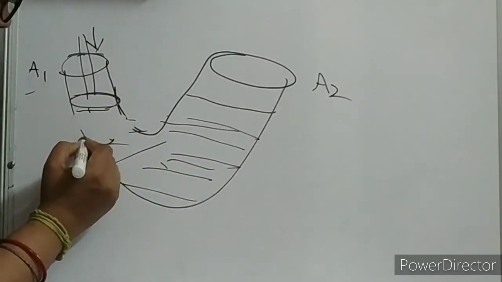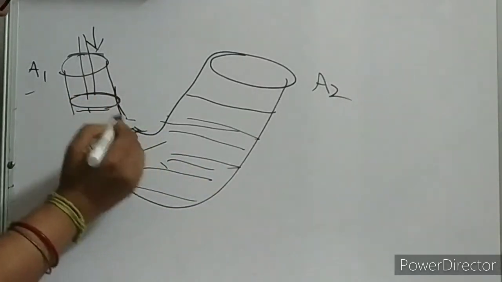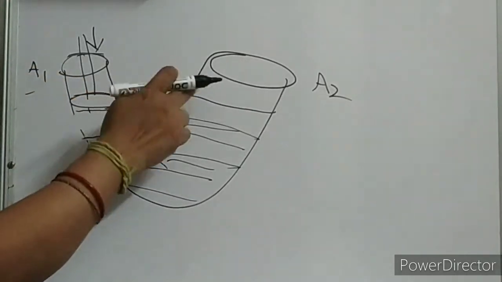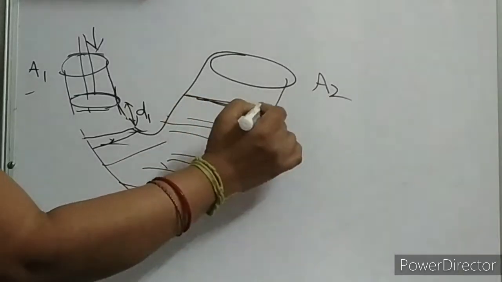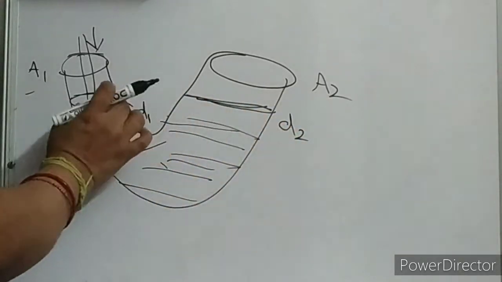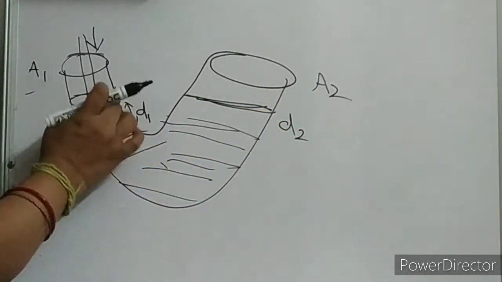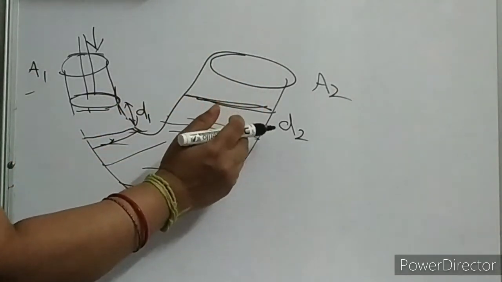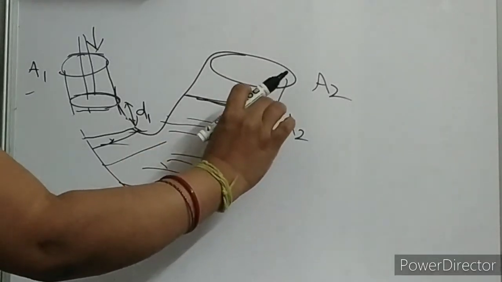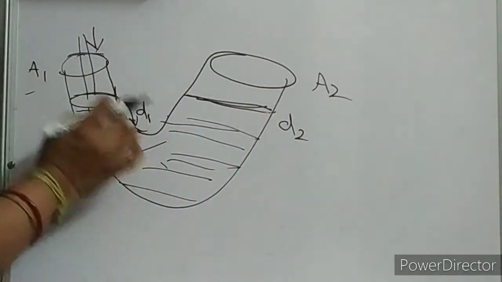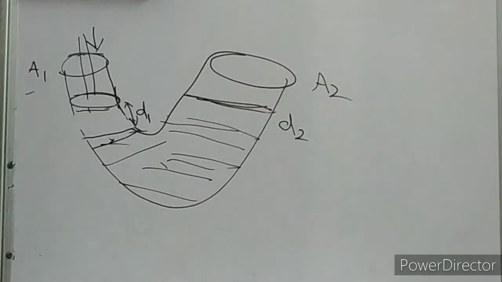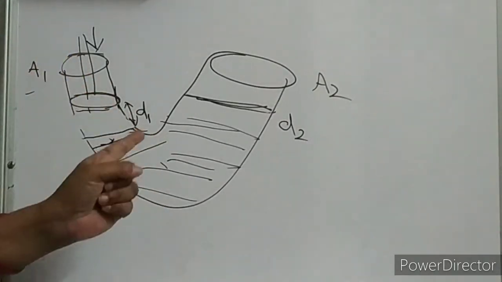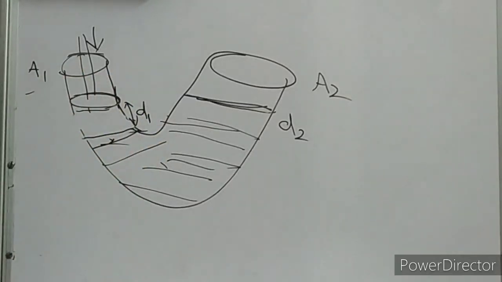What will happen? The liquid level will decrease over here. Let this decrease in level be D1. Since this liquid is pushing down, it will enter this part, so this liquid level will rise now. Let that height be D2. Mark it: there is no change in volume, since liquid is incompressible.